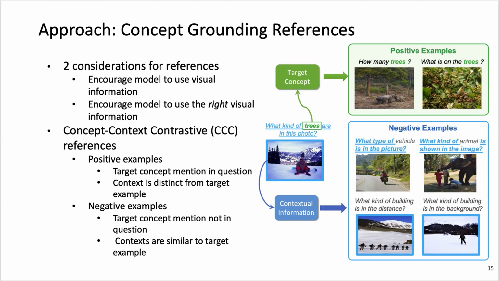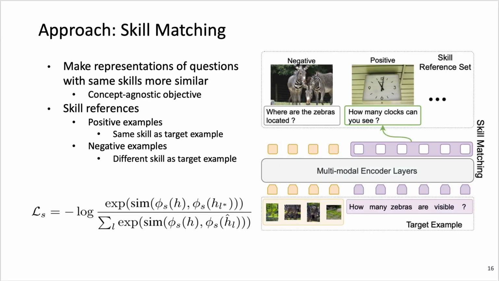To obtain references for this objective, we define positive examples as ones that contain the target concept while negatives do not. We further refine these references to encourage the model to utilize visual information by making the positive examples have distinct textual and visual context from the target, and negative examples have similar textual and visual context to the target. So the negative examples act as distractors.